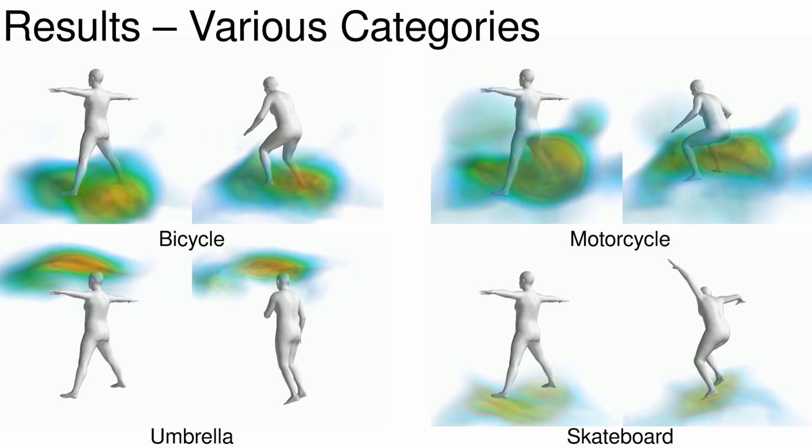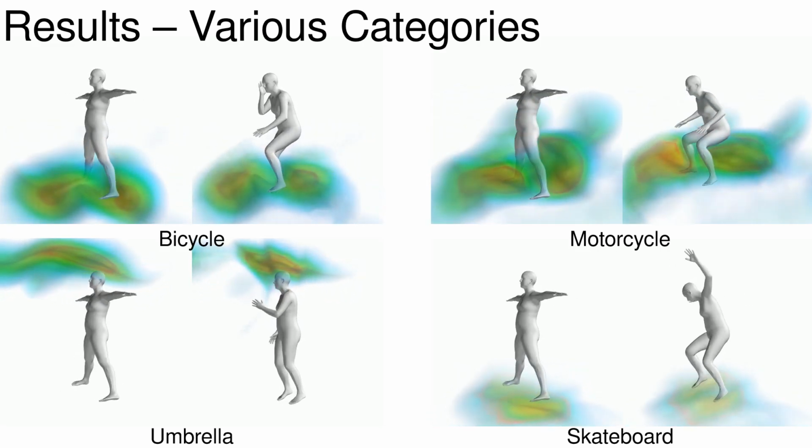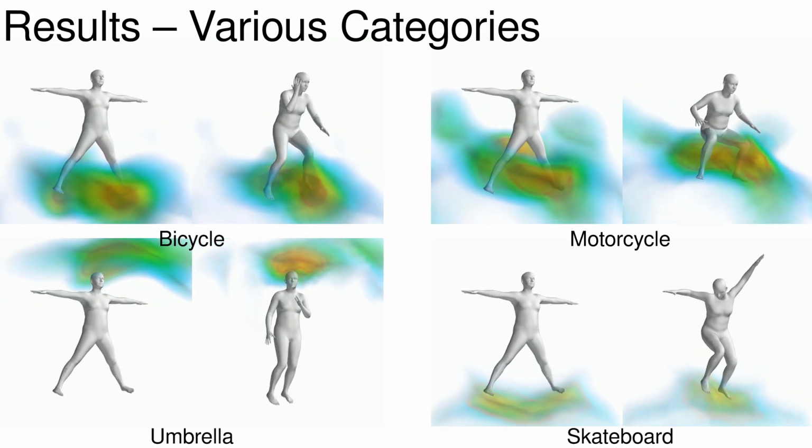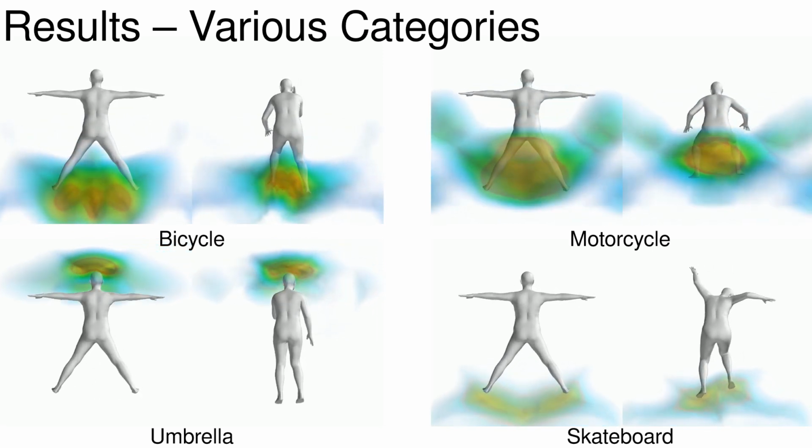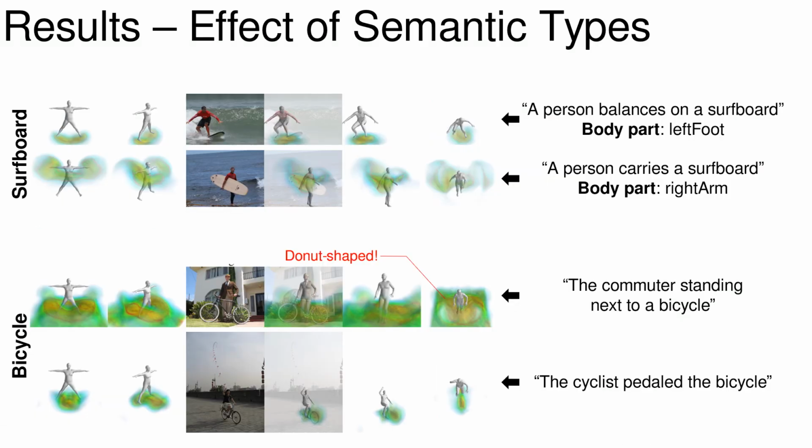Here are a few example results for various categories of our method. To note again, the high values denote the high probability of object occupancy. Here are semantically clustered results. See the surfboard example. While the distribution for balance shows a mode below the feet, the distribution for carry exhibits a mode around torso and arms, which is a part used for carrying a surfboard.